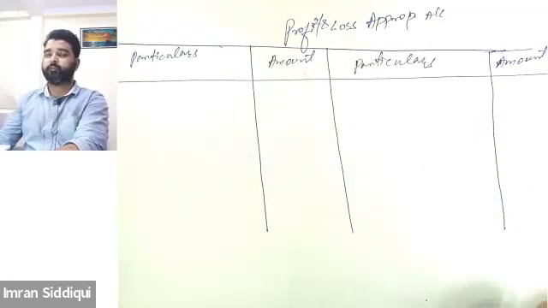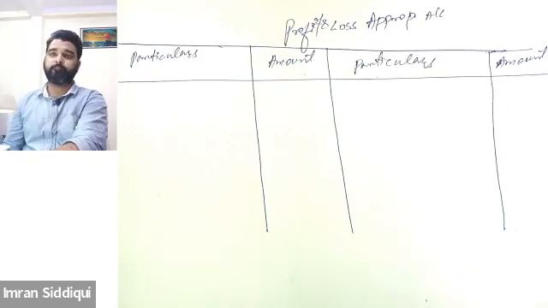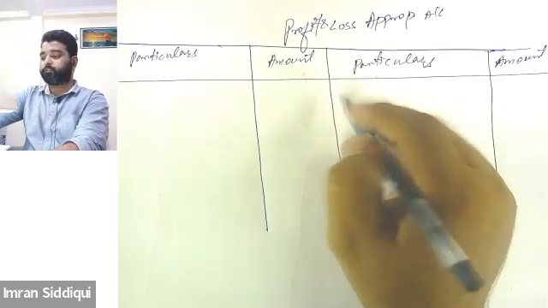Done with the format, everyone? Aman and Halima? Yes.